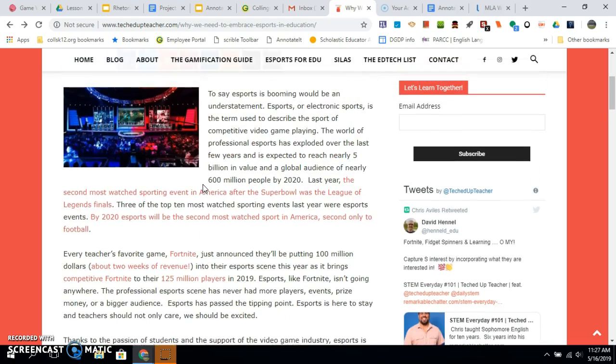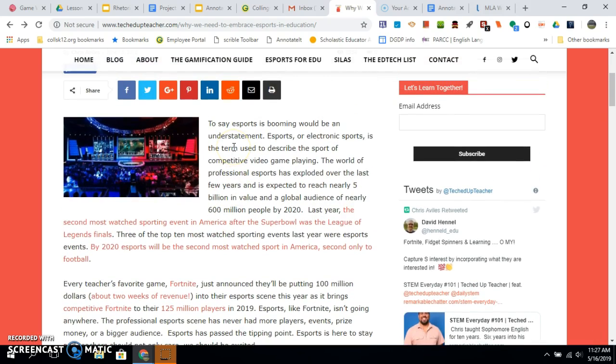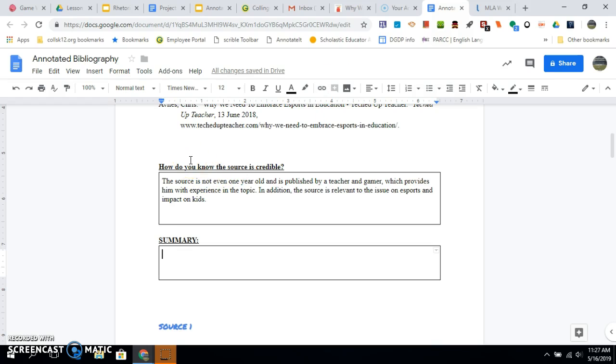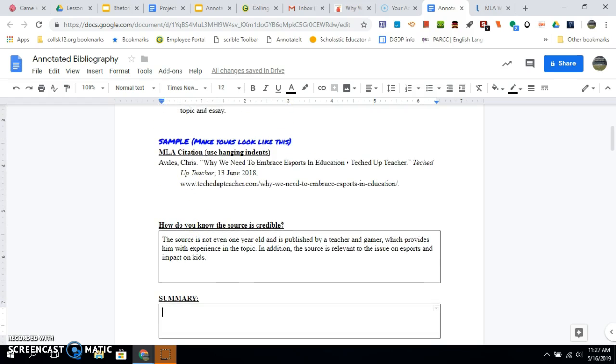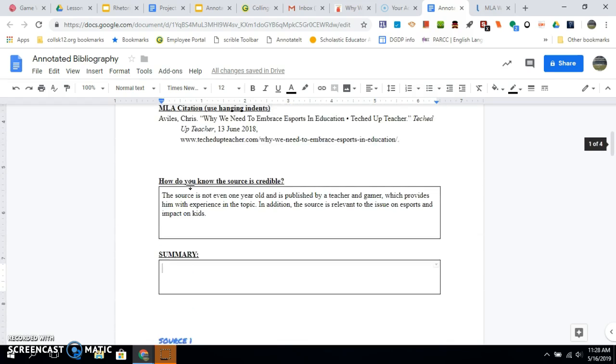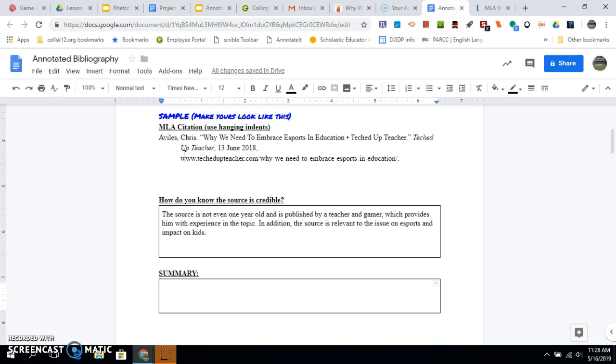So I'm not going to belabor this and bore you by having you watch me write my summary. By the time you get this document, the summary will be in there. Again, just make your entries for all three of your sources look like this.